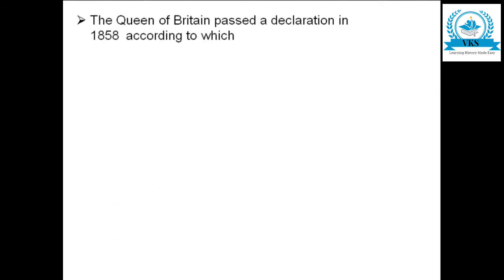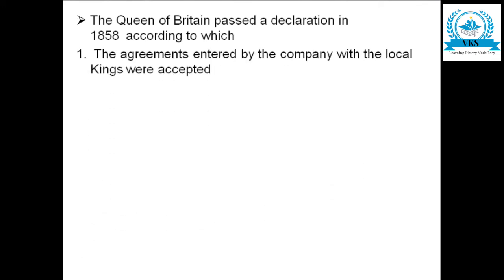The Queen of Britain passed a declaration in 1858. So that was one of the major results of 1857 revolt. That is, in 1858, Queen of Britain passed a declaration. It had the following aspects. The first one was the agreements entered by the company with the local kings were accepted. So whatever agreements were made by the company with the local kings, that was accepted. That was the first aspect of the declaration.